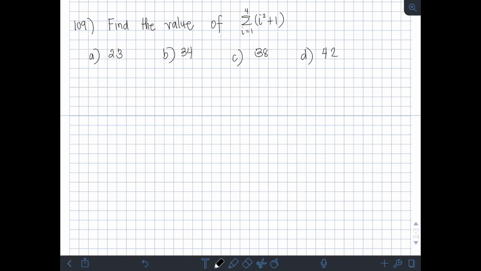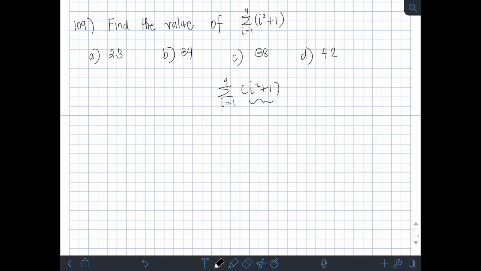Next, we have, find the value of the summation of i squared plus 1 from 1 to 4. Okay, so sigma notation or summation notation. So, ibig sabihin lang ng expression na given, yung summation of i squared plus 1 from i equals 1 to 4. Ibig sabihin, isa-sum up natin yung terms na to, yung i squared plus 1, sasubstitute natin yung i from 1 hanggang 4.